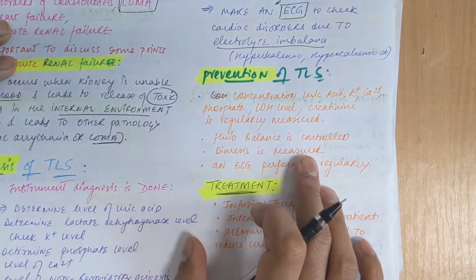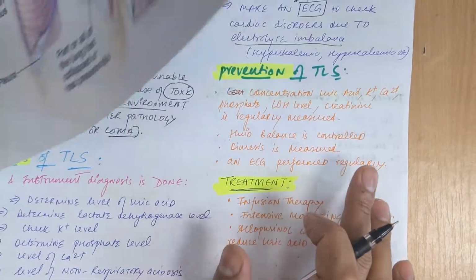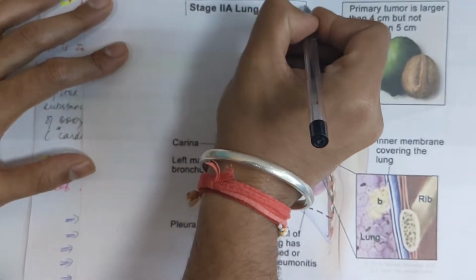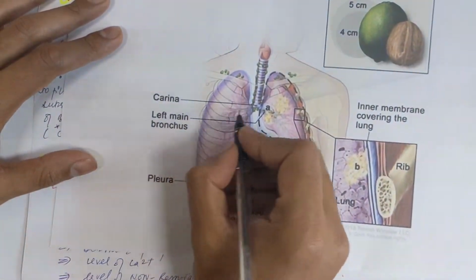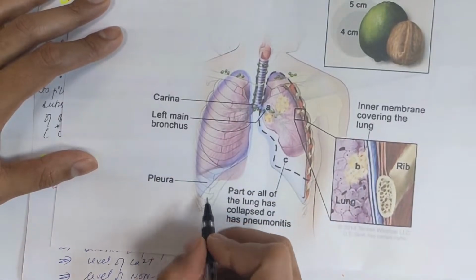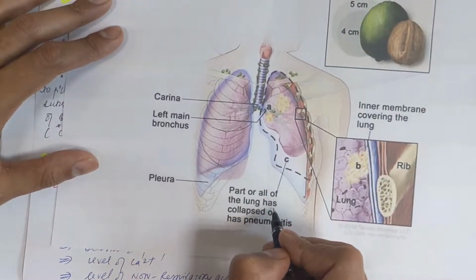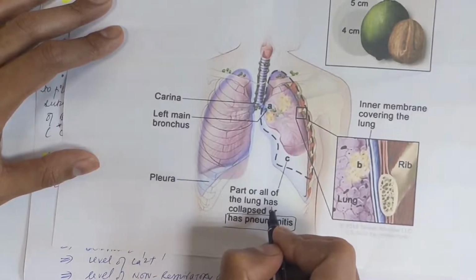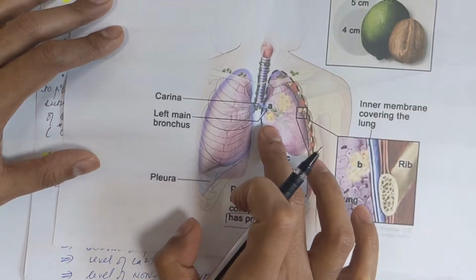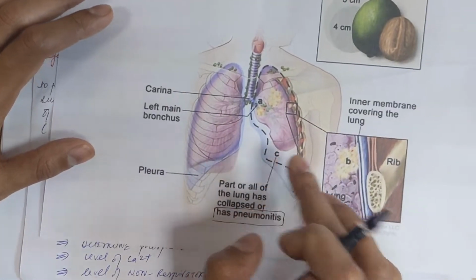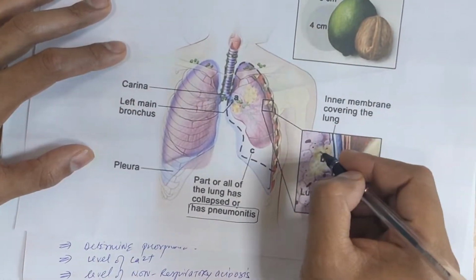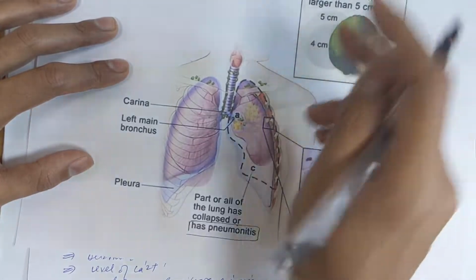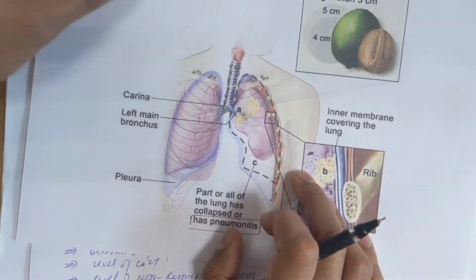Okay, now you can see some images also here, images of tumor collapse syndrome, like in this case of stage 2 lung cancer. This is the left main bronchus, pleura, and this is the part where the lung has collapsed or the patient is having pneumonitis. So this is stage 2 of lung cancer in which pneumonitis has developed and this area of the lung has collapsed. The inner membrane covering the lung, you can see the primary tumor is larger than 4 centimeters but not larger than 5 centimeters. So this is a case of collapse syndrome.